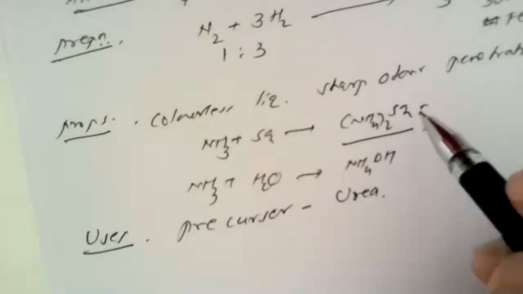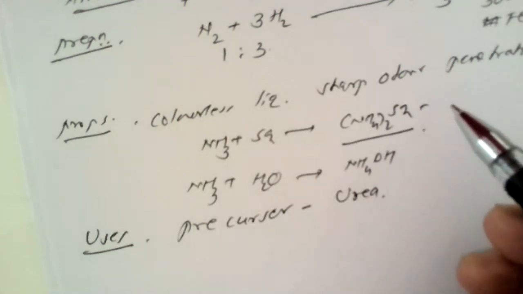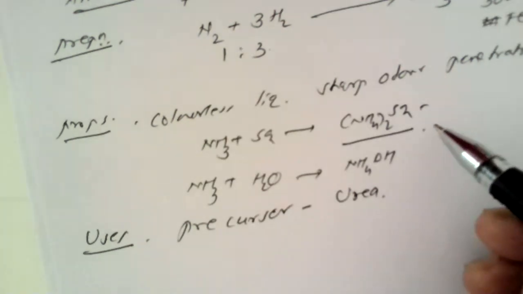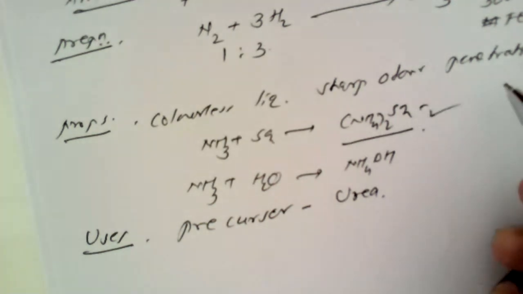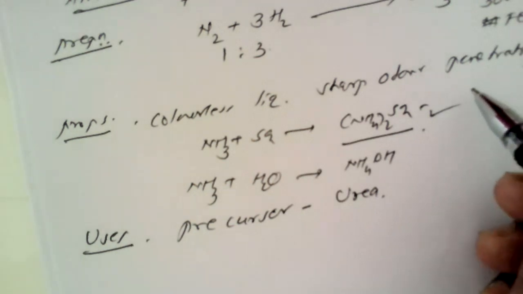All these can be manufactured by using this ammonia, and many other chemicals can also be synthesized by using it. It is also used for the production of fertilizers such as ammonium sulfate.